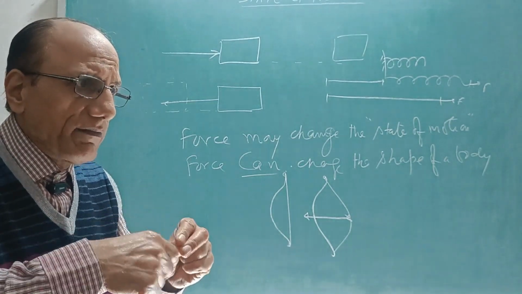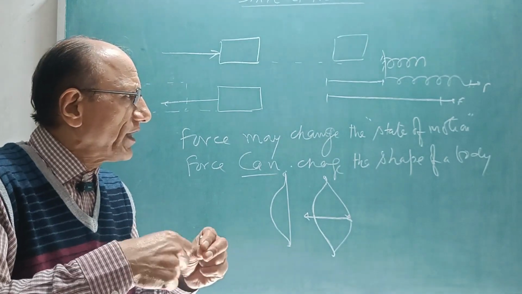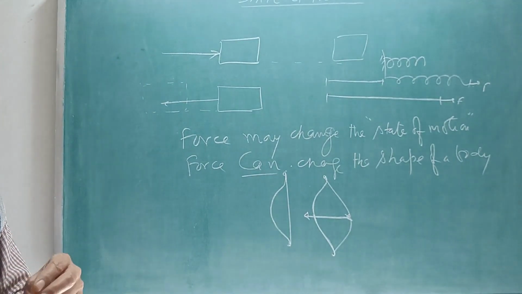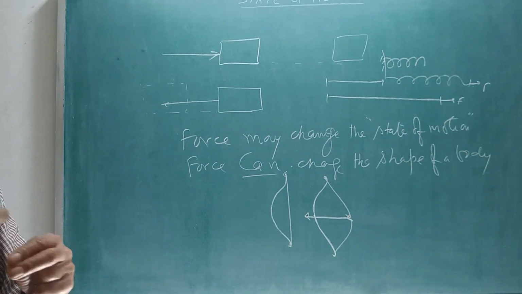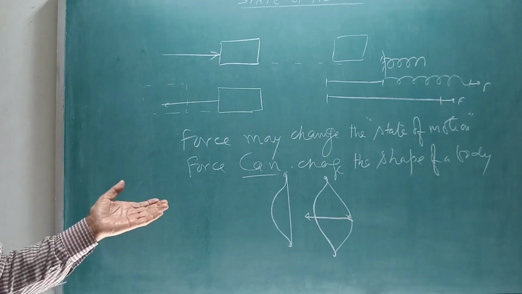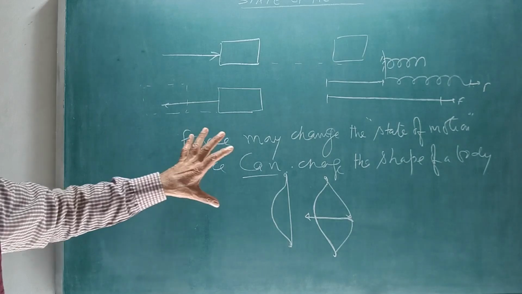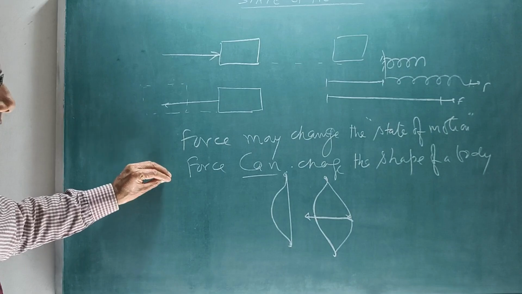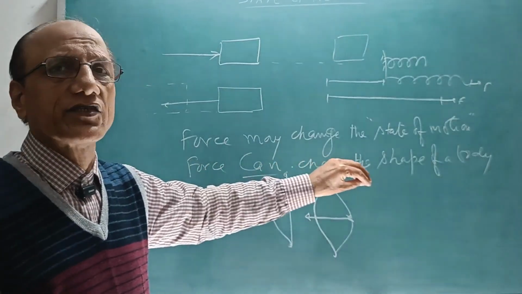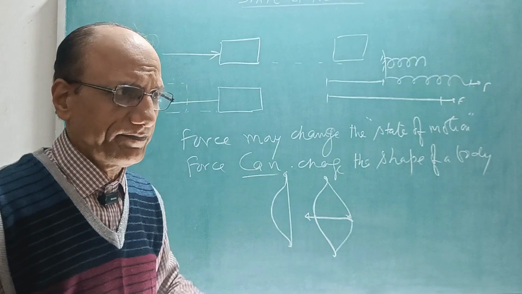That time he is packing these chutneys with the rubber band by applying force, stretching the rubber band 3 times, 4 times, and then gives it to you. So these examples show that the force can change the shape of the body.